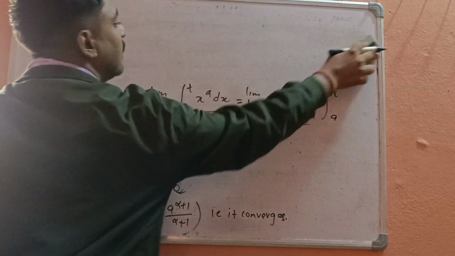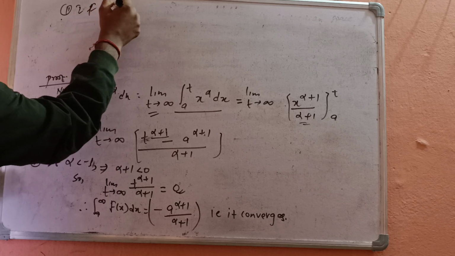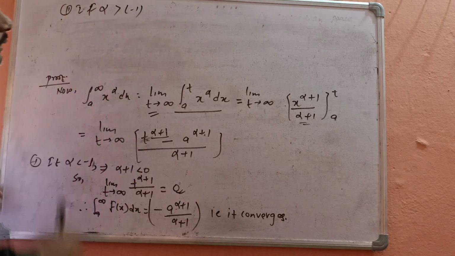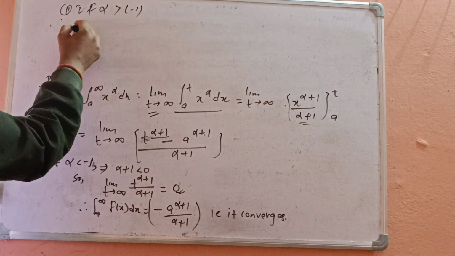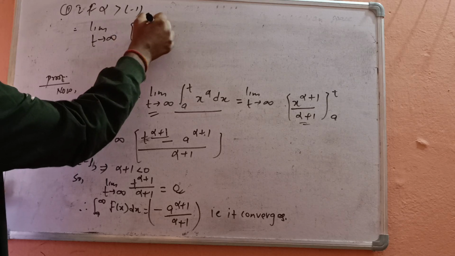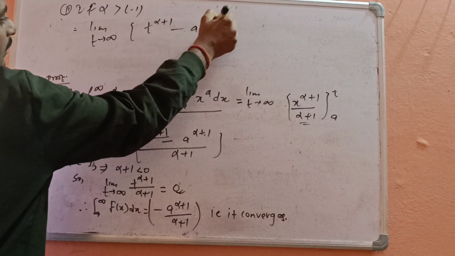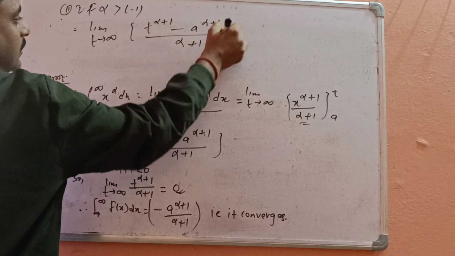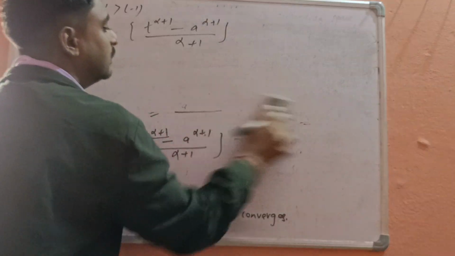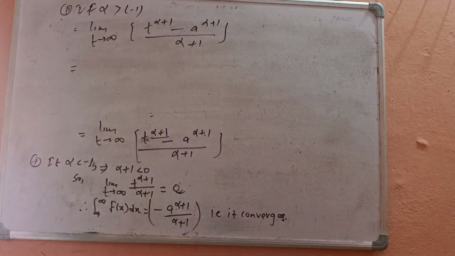If alpha is greater than -1, then the limit as t tends to infinity of (t^(alpha+1) minus a^(alpha+1)) by (alpha+1).